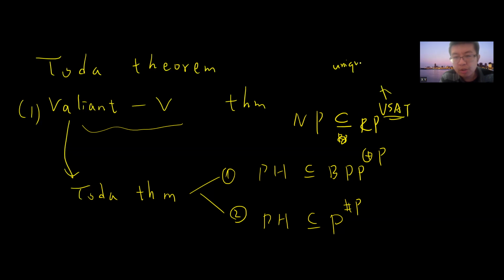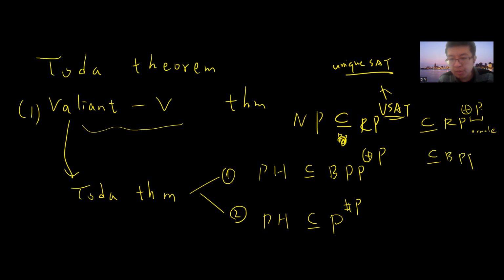I will describe the details in the following maybe 3 or 4 videos, but the idea is this. Unique SAT is basically the promise problem that the formula has either one satisfying assignment or no satisfying assignment. You can decide this using parity P. You can imagine this as an oracle that tells you whether a SAT formula has an even or odd number of solutions, and so it's also BPP to parity P.